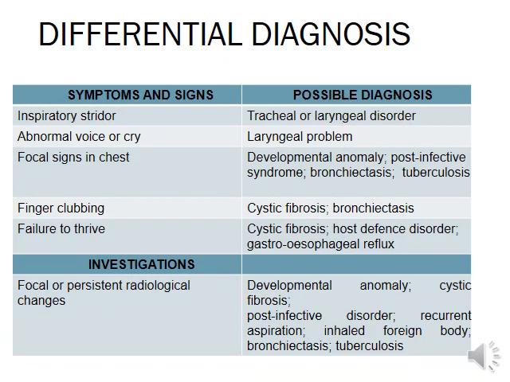Differential diagnosis based on symptoms: tracheal and laryngeal disorders, abnormal voice or cry, vocal signs in chest, developmental anomaly, finger clubbing, cystic fibrosis, failure to thrive, GERD, focal or persistent radiological changes, post-infective disorder, recurrent aspiration, inhaled foreign body, bronchiectasis, tuberculosis.